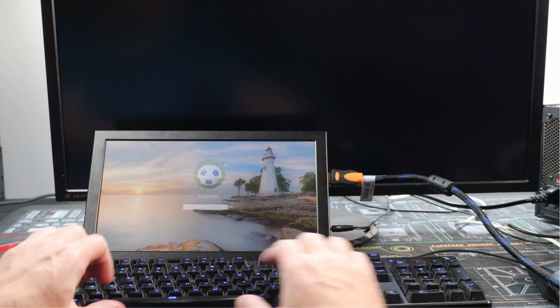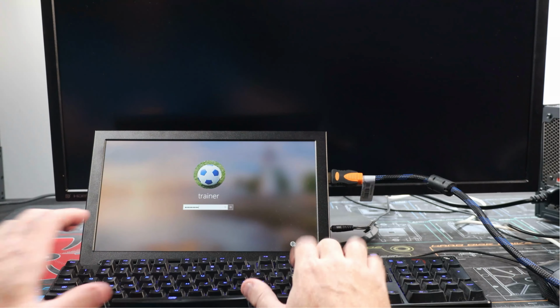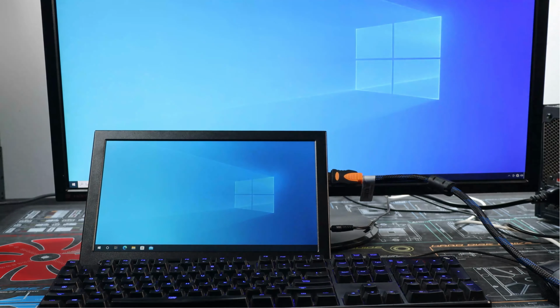I will now switch on the computer. Notice that the initial startup screen appears on the small monitor. The computer will boot up to the login screen. I will log in, and you can see that both monitors are now working. So, through my testing, I have been able to find the source of the problem. The problem is that the HDMI connector on the motherboard is not working.